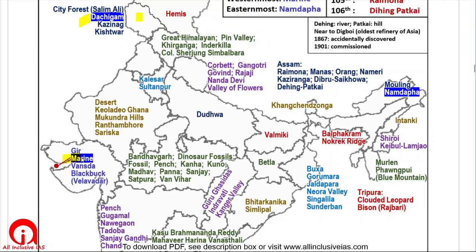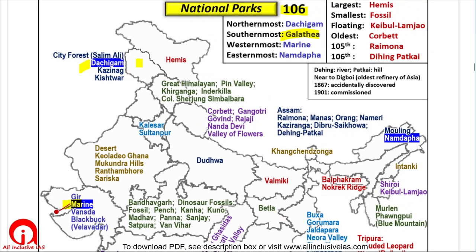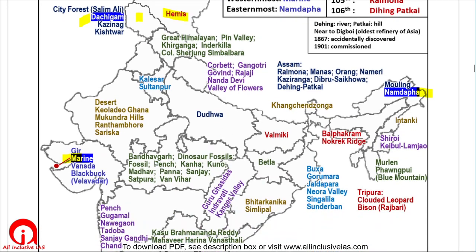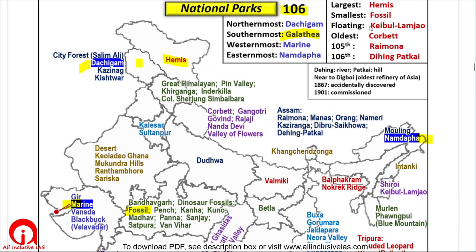Westernmost is Marine National Park in Gujarat, and easternmost is Namdapha National Park in Arunachal Pradesh. India's largest national park is Hemis National Park in Ladakh. Smallest is Fossil National Park in Madhya Pradesh. World's only floating national park is Keibul Lamjao in Nagaland.